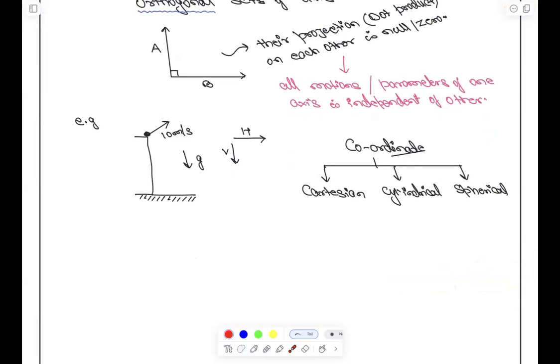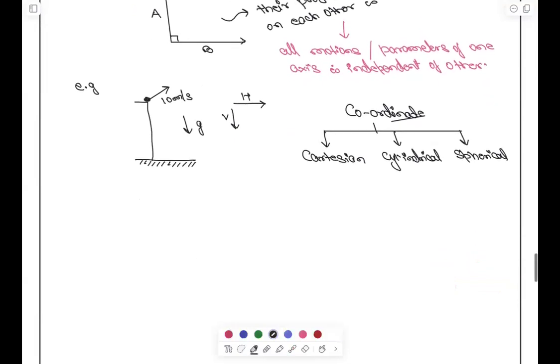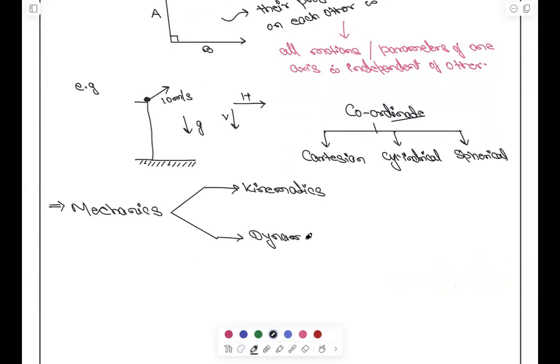Okay? Now one thing that is remaining, you know that cliché, but okay, it has to be told. Mechanics is categorized in two branches. The first one is kinematics, and both are in our syllabus, right? And another one is dynamics.